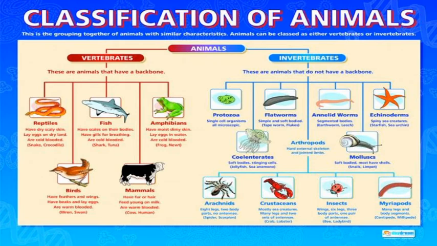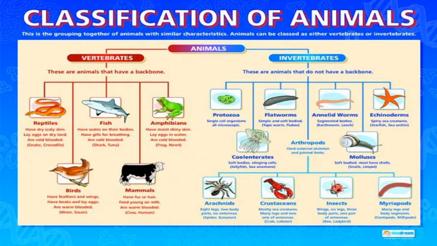The simplest organisms in this group are fishes. Fishes have scales on their bodies, gills for respiration, and are cold-blooded. They have fins and live in water, for example shark, tuna and different types of fishes. Next are amphibians, which have slimy skin. Because they are amphibians, they can live both on land and in water. They lay eggs in the water and are cold-blooded, for example frog.